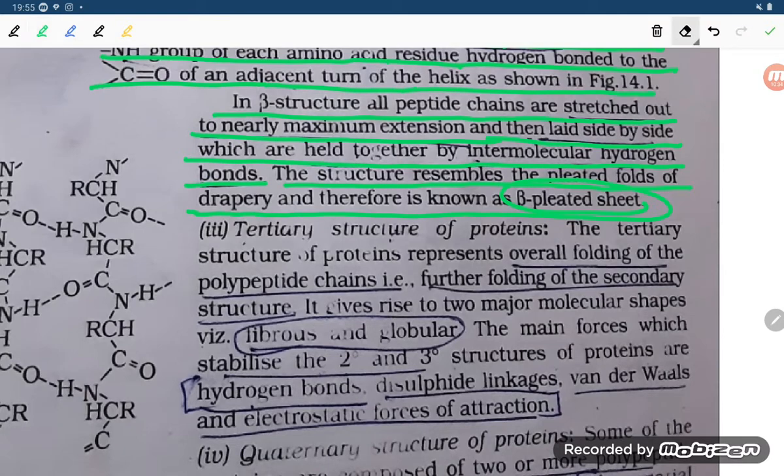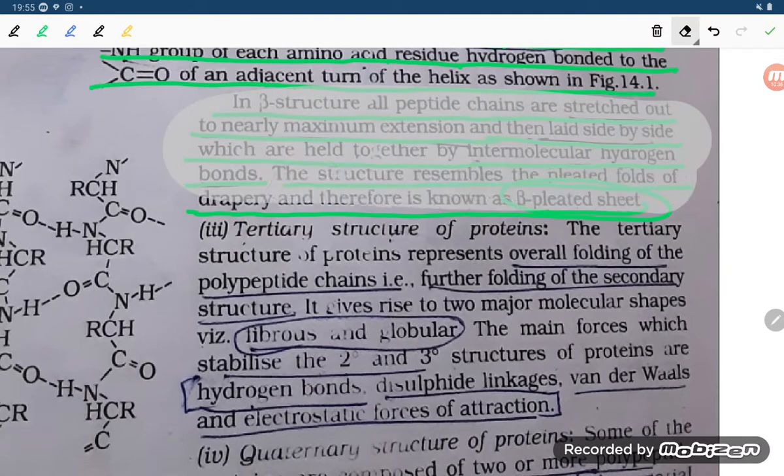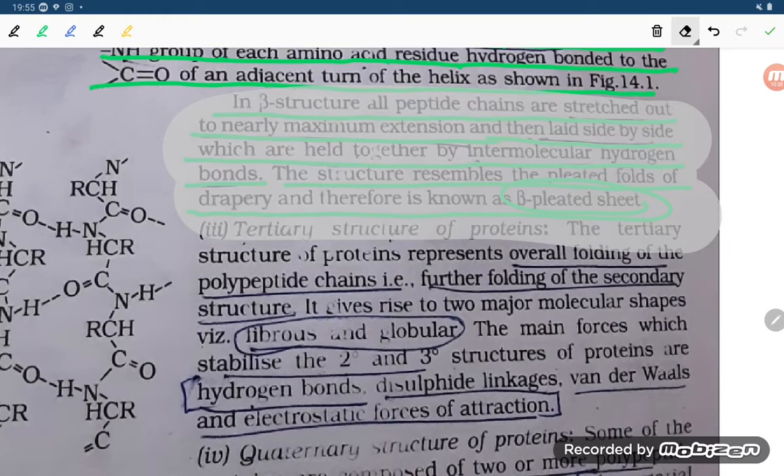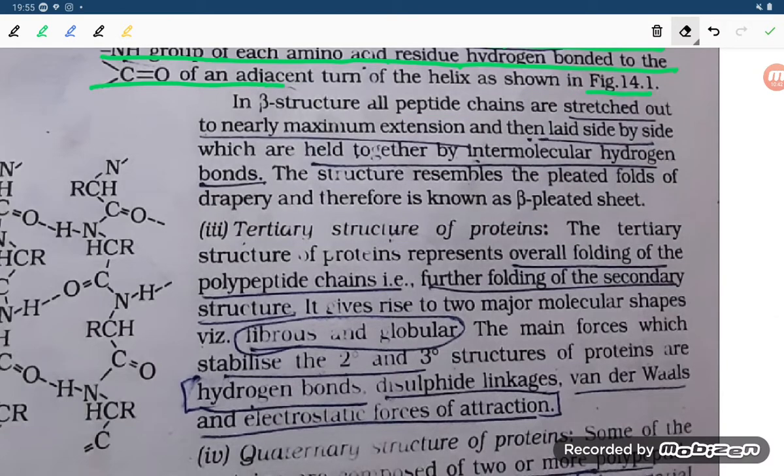Dear students, it may be difficult for you to understand the beta pleated structure, so let me explain again. In a beta structure, all peptide chains are stretched out to nearly the maximum extension and laid side by side, held together by intermolecular hydrogen bonds.